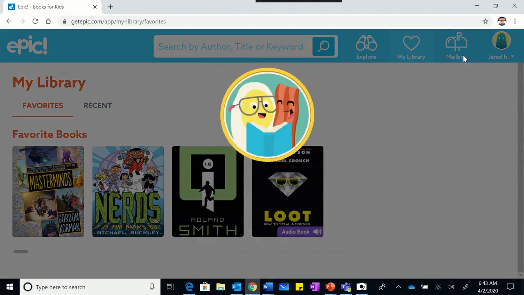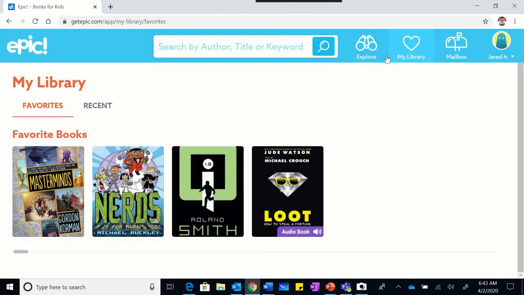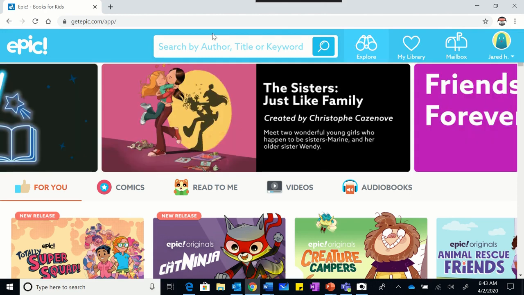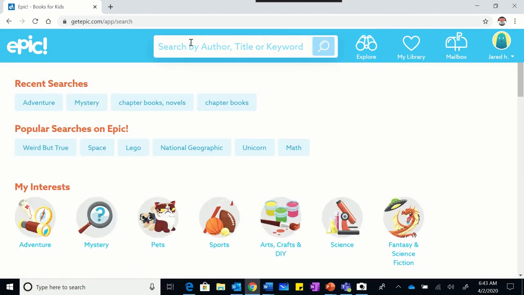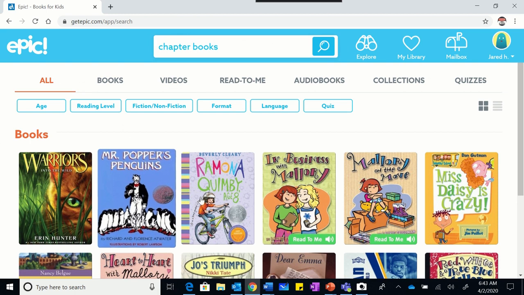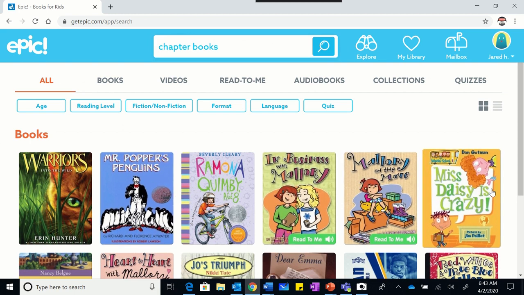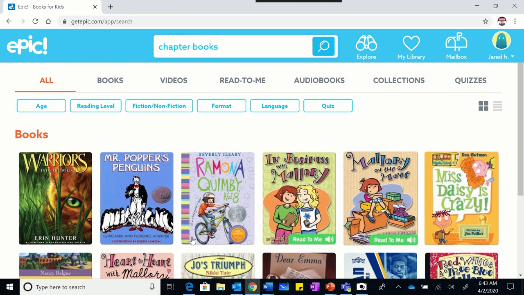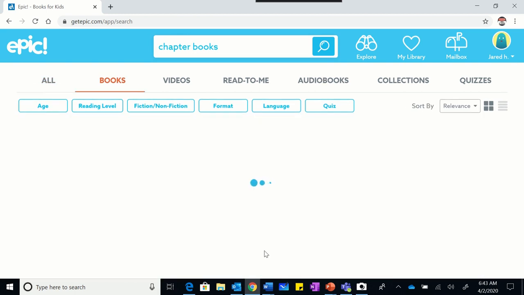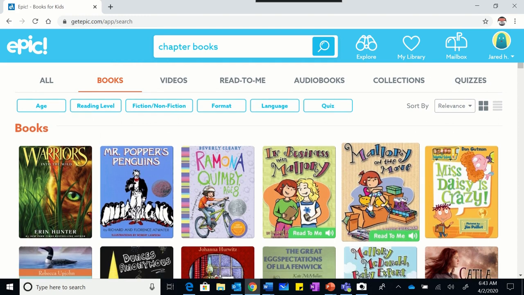So what I want you to do is explore Epic and build your library. How many books do you need? Well, again, it's up to you. If you wanted to type in the words chapter books, that's good. You're going to get chapter books, and you can see right away some of these are easier, some of them are harder. You're just going to have to click and start previewing the books. Do not judge a book by its cover.